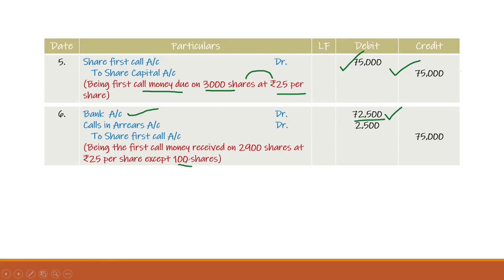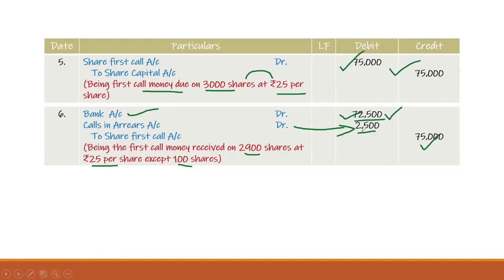One shareholder who is holding 100 shares has not paid the amount. Okay, so how much did he not pay? 2,500 rupees, so that 2,500 is considered as calls in arrears. So what is the remaining? For 2,900 shares, 25 rupees each, we get 72,500, which the company is actually receiving. So totally 75,000 was due, 72,500 they received, and 2,500 is calls in arrears.